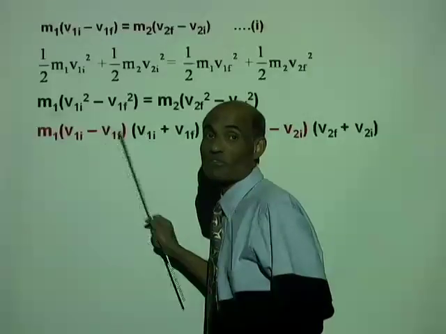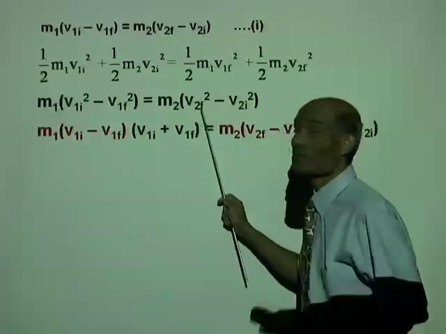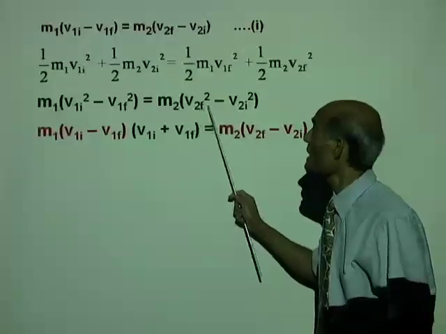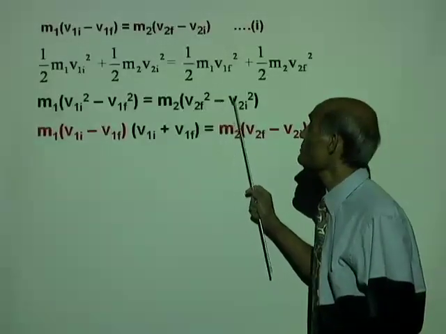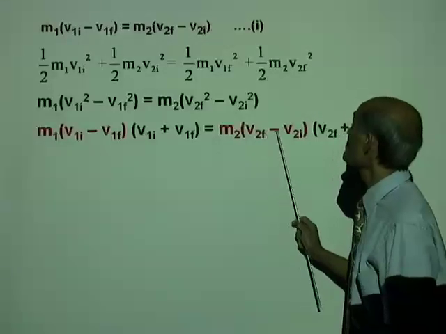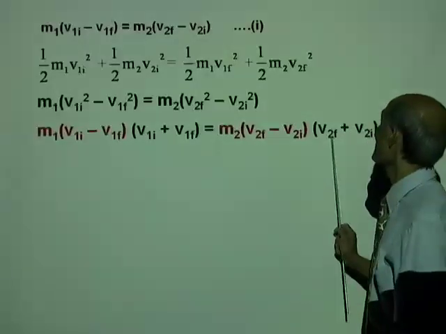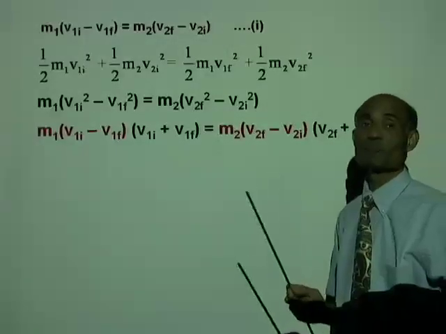Is that right? Factoring difference of two squares. Similarly, factoring difference of two squares here, v2f squared minus v2i squared is (v2f minus v2i) times (v2f plus v2i).